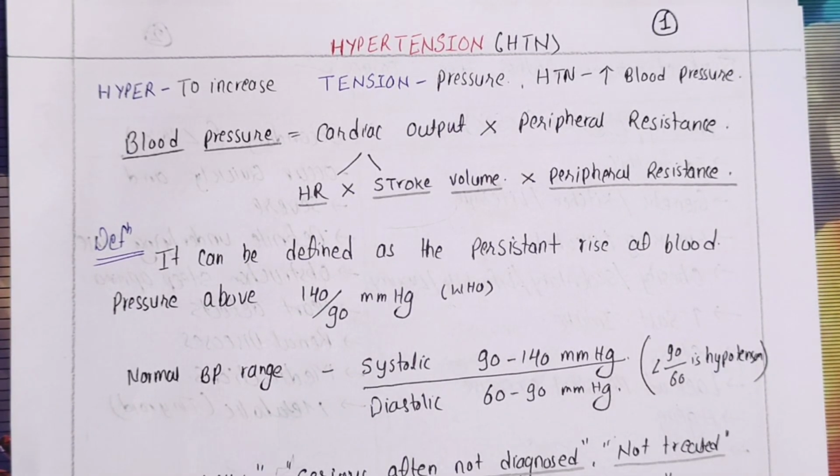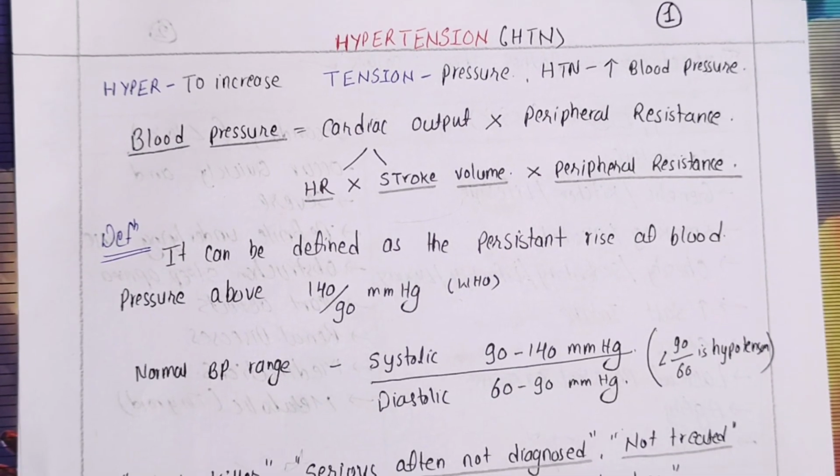Today we are going to discuss the most common cardiac disorder, that is hypertension, which is one of the most widely prevalent cardiac conditions. So in continuation to yesterday's introduction to the cardiovascular system, today we are going to discuss hypertension.